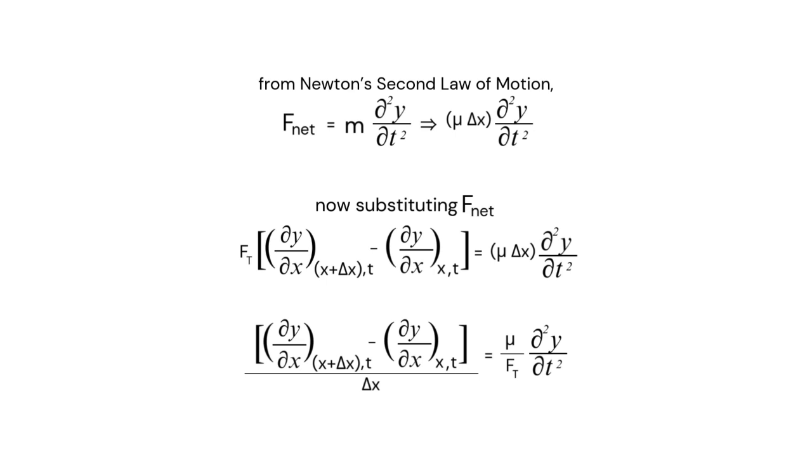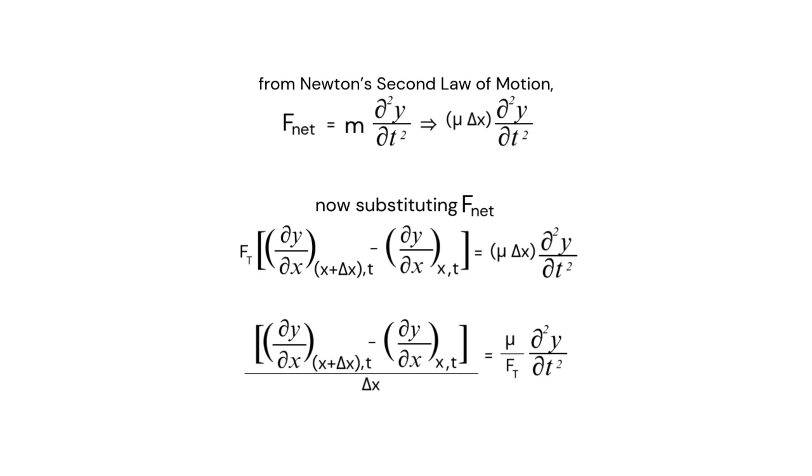Then from Newton's second law of motion, so this is the final step that we're using, F net equals m d square y by dt square, which is nothing but acceleration. And earlier we had already said that the mass will be equal to mu, which is the linear mass density, into the small segment for which we're trying to find the net force, delta x. So we can say that F net equals mu delta x d square y by dt square.